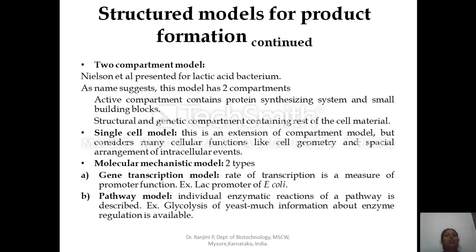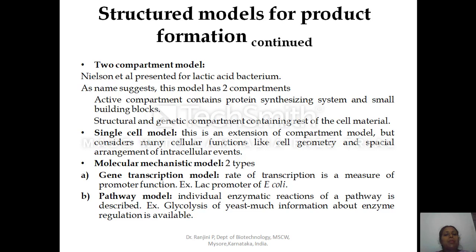Next is the two compartment model. Nielsen et al. presented this for lactic acid bacteria. As the name suggests, this model has two compartments. The active compartment contains the protein synthesizing system and small building blocks. Small monomeric biomolecules are also incorporated in the active compartment.